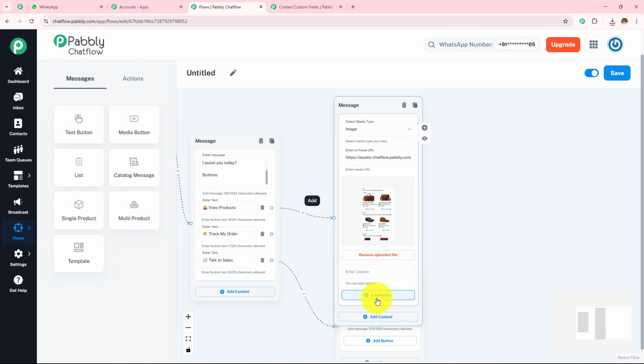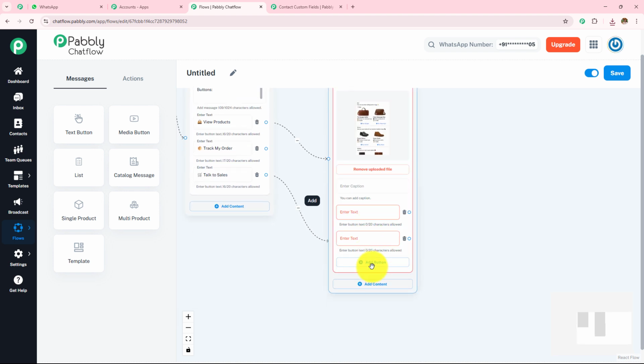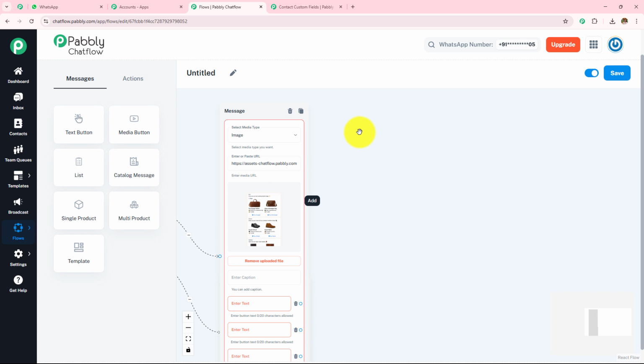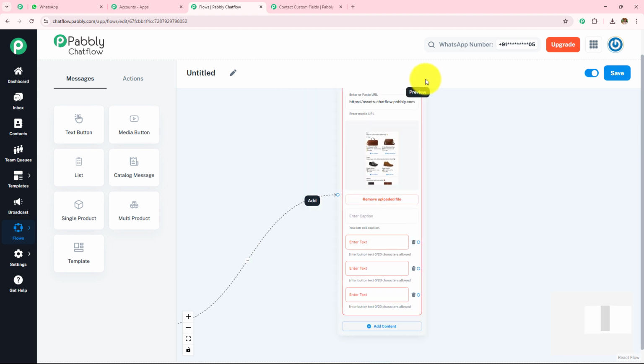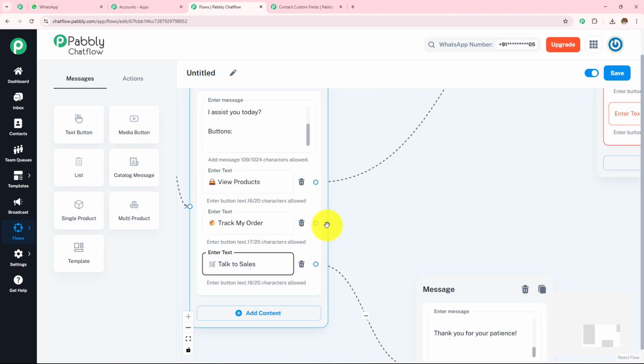So for that, what I'm going to do, I'm going to enter the caption and then I'm going to enter the button. I'm going to provide 3 options, one for shoes, one for bag, and then one for the wallet. Now after they reply to me with the buttons, I'm going to provide them with the order link and then the order will be placed. Next, what I'm going to do, I'm going to provide the message for this track my order.